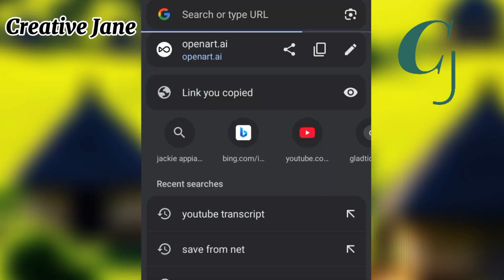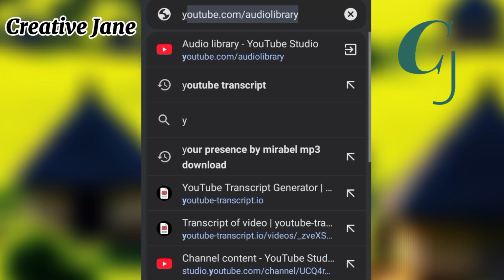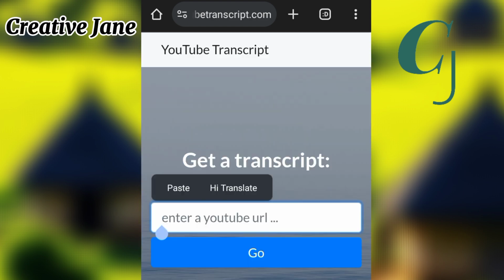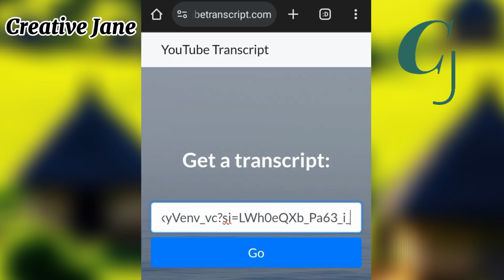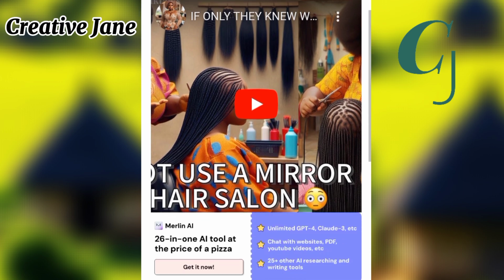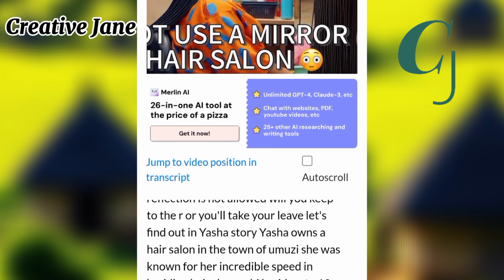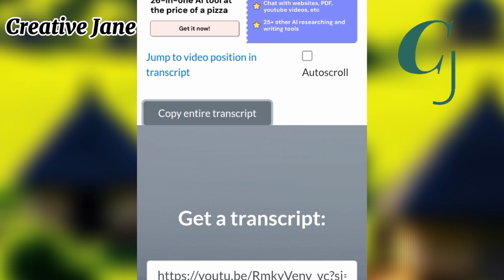When you have the video link, open your Chrome browser and search for YouTube transcript. Click on the website, then paste the link you copied earlier. When you paste the link, you go ahead and click on Go. As you can see, the video is up here, and you also find the story transcript. Scroll up and you'll find the button that says Copy Entire Script.